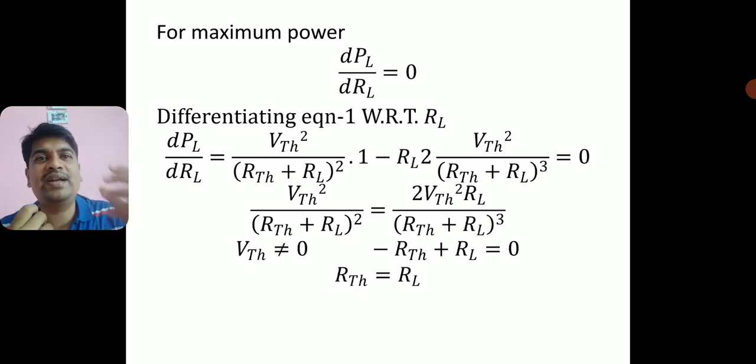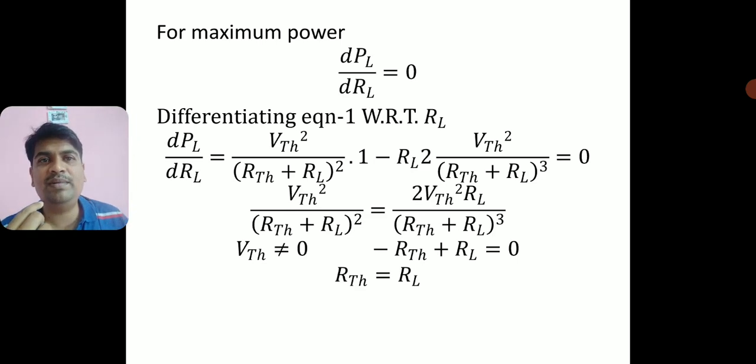I applied the same identity. Now I am equating this dP by dRL to 0 to get the maximum power. I am discussing the point at the maximum power. So let me see what equation I will get for the maximum power. Now I have to equate this dP by dRL to be 0.